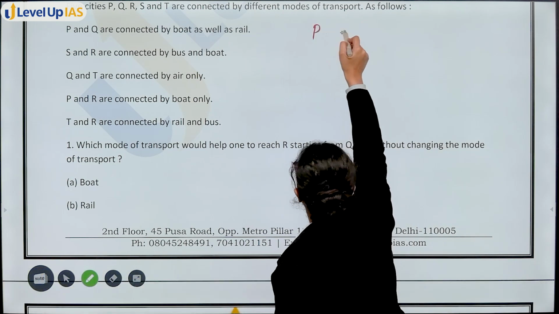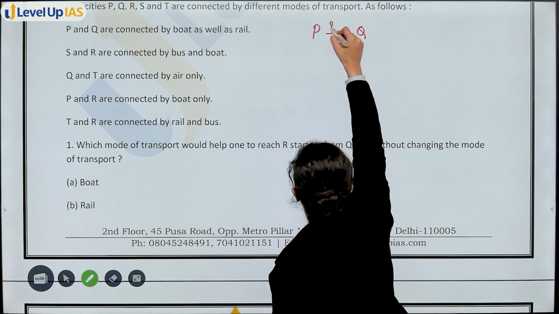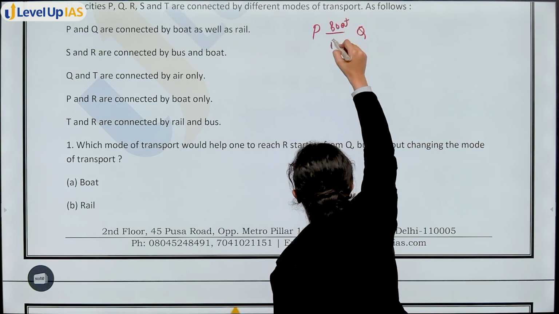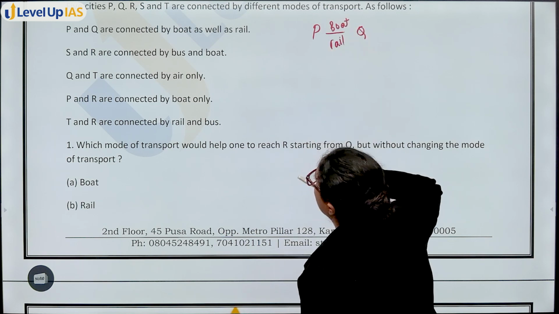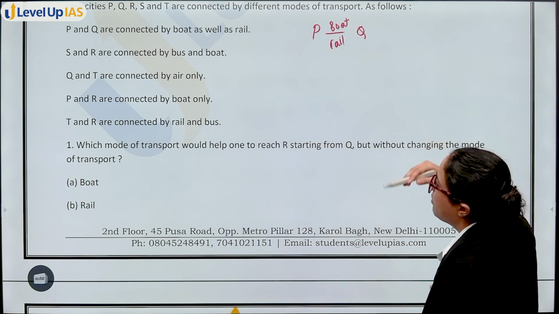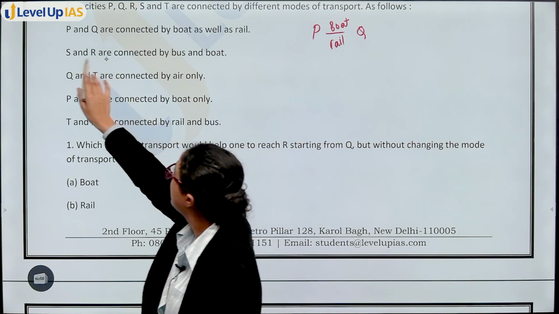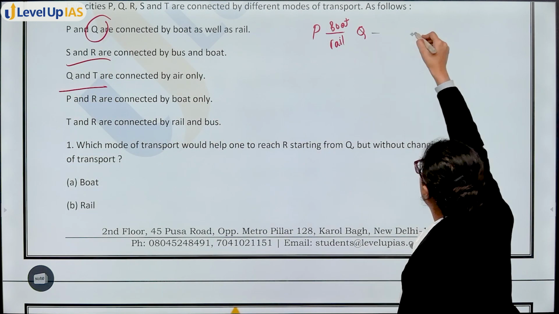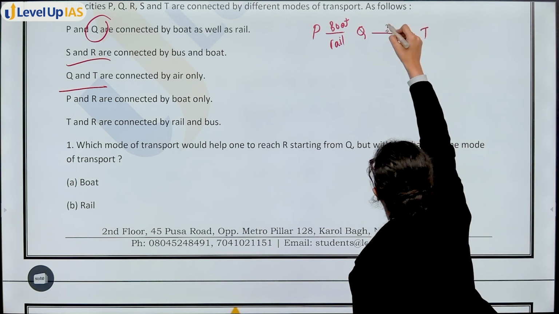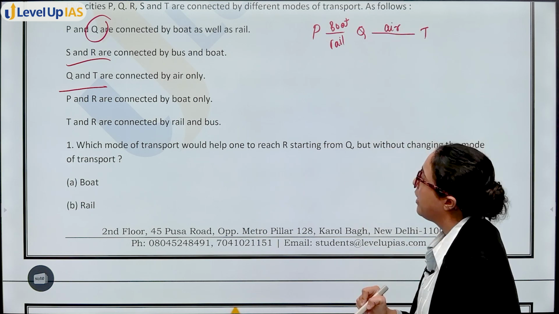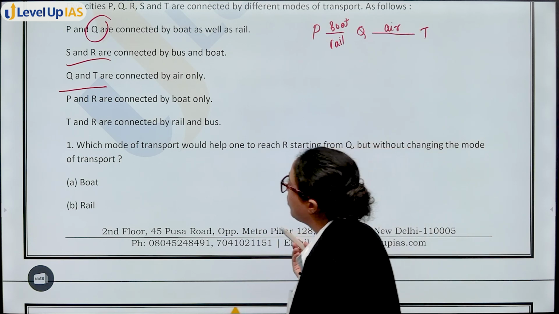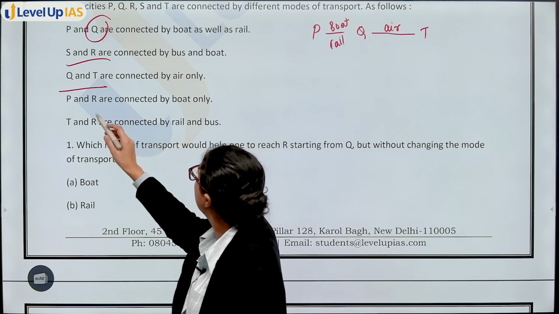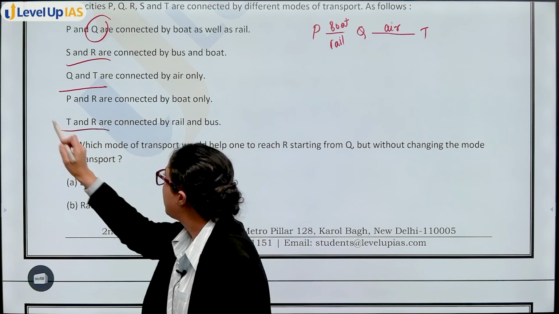So P, Q, boat, rail, okay? S, R are connected by bus and boat. But before this, now you make the connection from Q. Q, T are connected by air only.